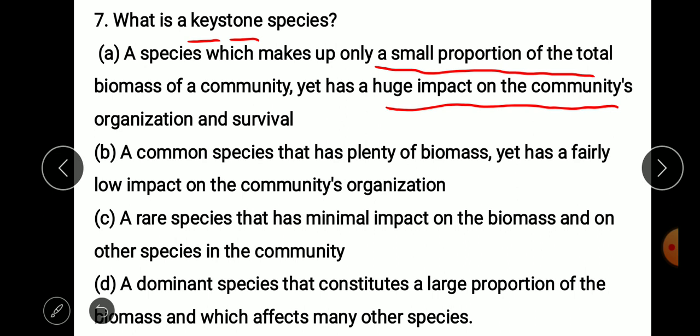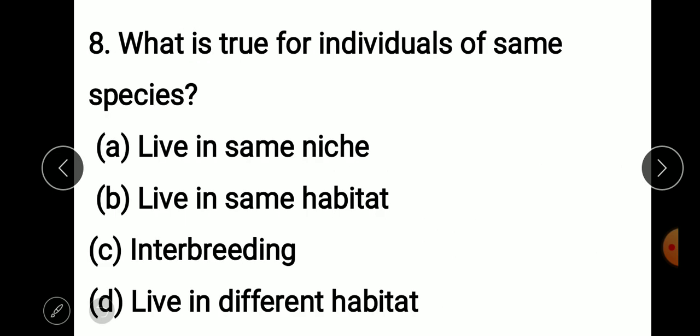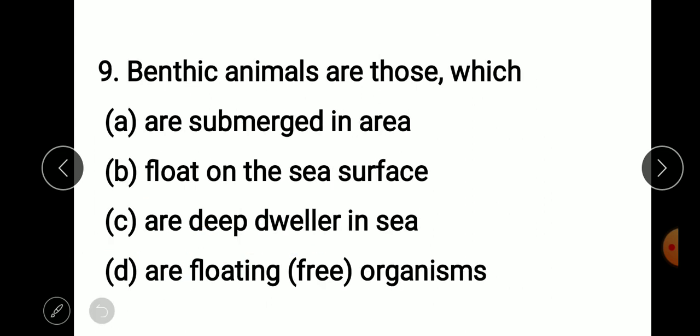And take the next question. What is true for individuals of the same species? What I said earlier: they live in the same niche, live in the same habitat, or interbreed, or live in different habitats. So what does species mean? Individuals of the same species have the ability to interbreed.